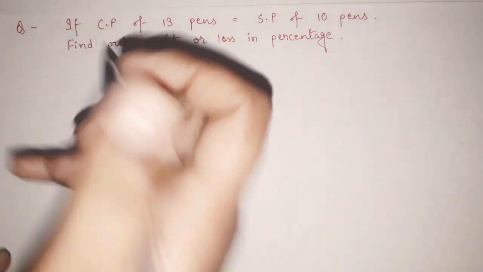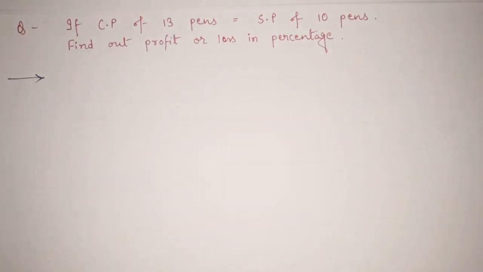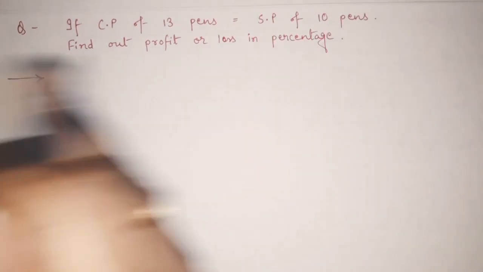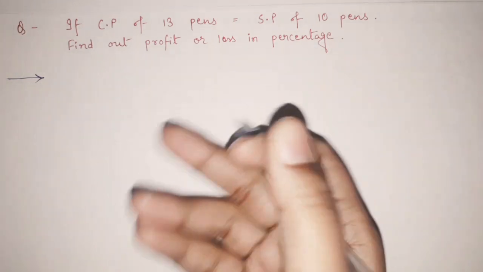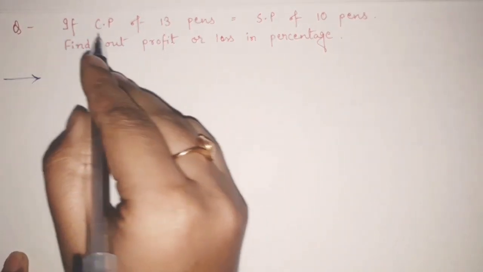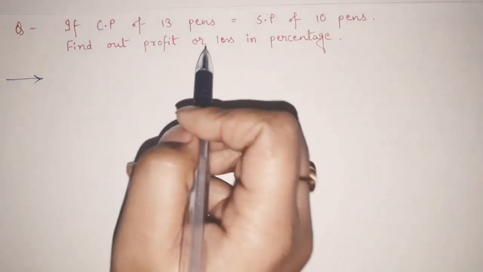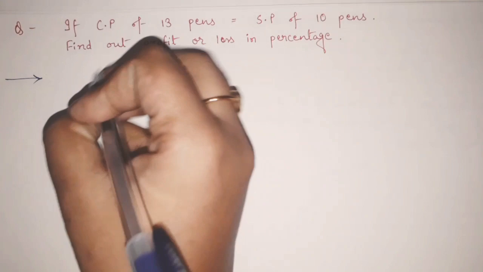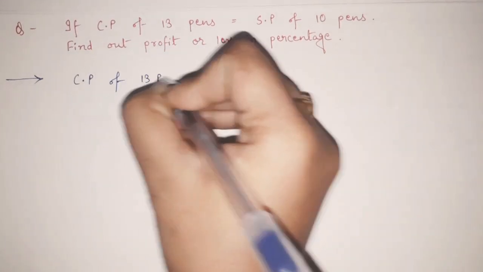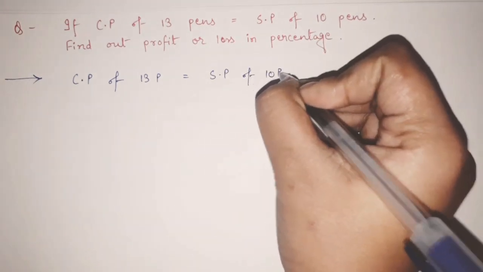Okay. Now let's solve this question also quickly and let's see how to do that. And doing it one more time more quickly, you will get the idea that how easy this question is and your concept will be clearer. What they have told again, if CP of 13 pens equal to SP of 10 pens, find out profit or loss in percentage. So they have told that CP of 13 pens is equal to SP of 10 pens.